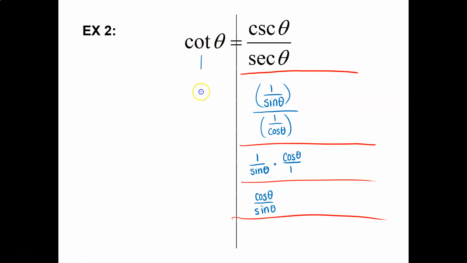But if you just said this is cosine theta over sine theta, which is true, and left it like this, that'd be perfectly fine. You need to make sure the bottom line of both of your sides is the same on both sides.